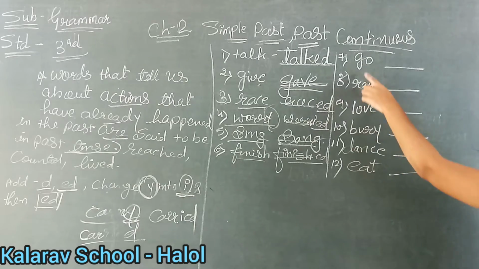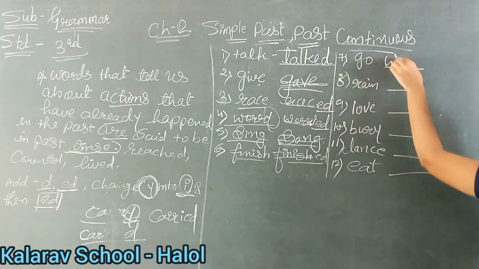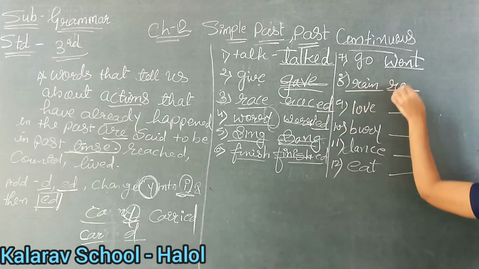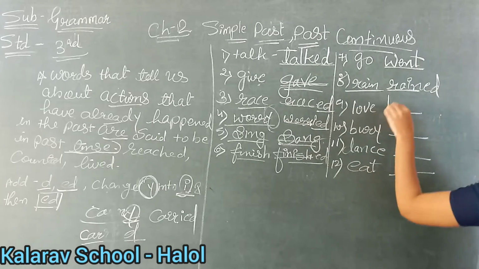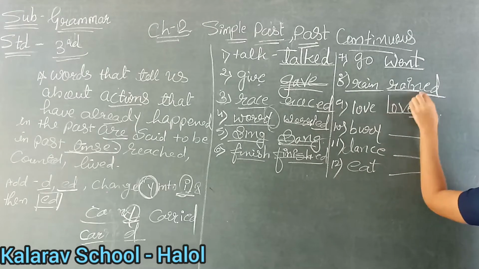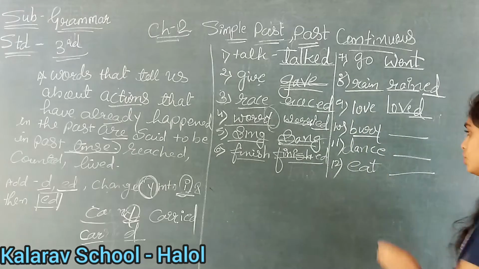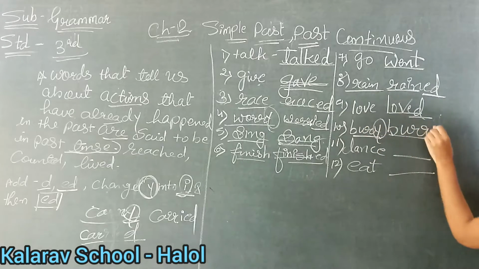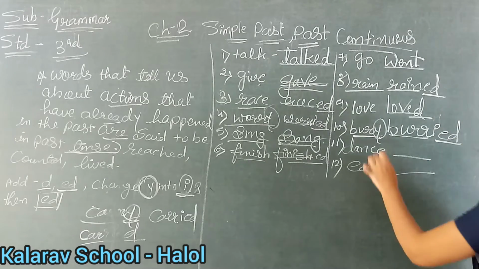Okay, now see, what is number 7? Go. What is the past of go? In the past tense it is went. Clear? Okay, now rain, so what is the past of rain? Rained. Love, so what will it be? Loved. Clear? Are you understanding? We will add ed after the verbs in the past tense. Now again it is bury. So what will we do instead of y? We will add i, and after that we will use ed. So buried. Clear?